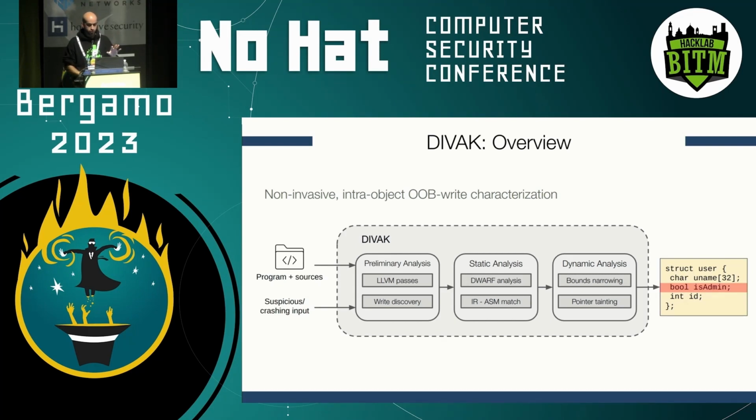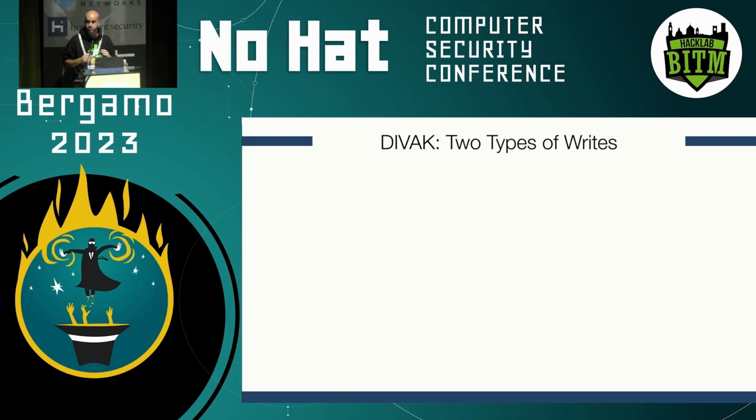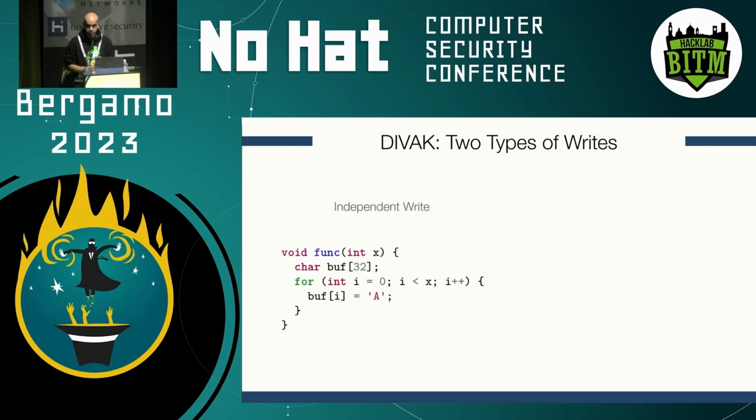I'll go into a little more detail on some of these phases, mostly the dynamic analysis, and how we identify and detect bounds for each write operation. Let's first start with how we defined write operations. We defined and classified two types of writes. First, independent writes, which are operations that always write to the same variable. This is an operation where the destination address is computed within the instruction that is actually writing data.